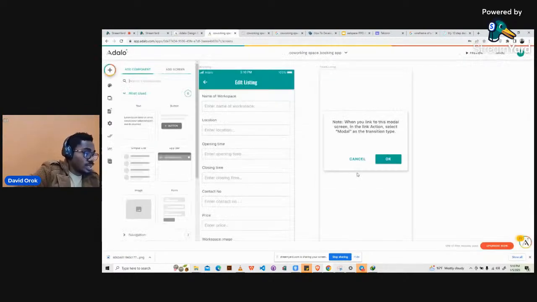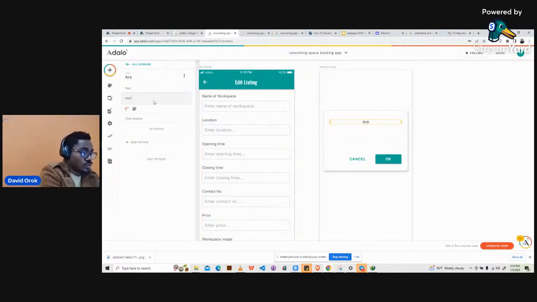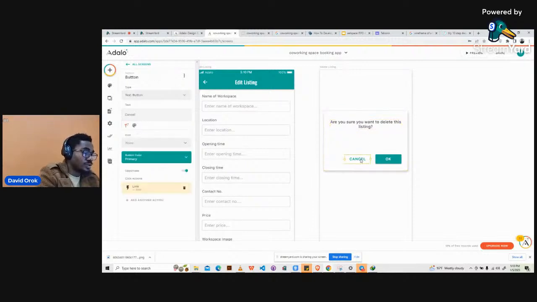So this is how it is, and then we will take off this. It says here, note when you link to this modal screen in the link action, select modal as the transition type. I will show you what this means. But what we want to write here is, are you sure you want to delete this listing? Then here is cancel. When you click on cancel, it takes you back. When you click on OK, we will change this OK to yes. It actually deletes the listing.